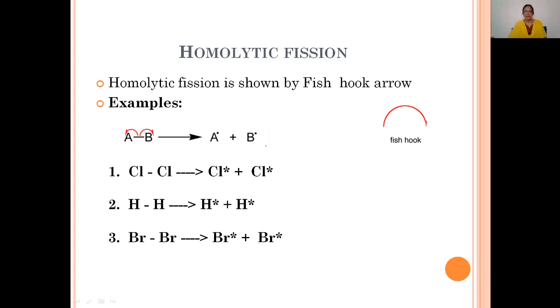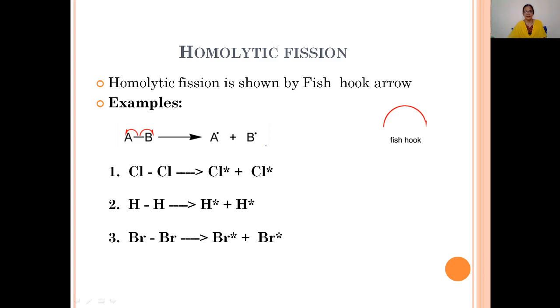Now let's discuss the example here. Let's consider one molecule AB, which is made up of two electrons. A single bond is nothing but two electrons. Now a homolytic bond fission takes place in this molecule. What happens? One electron goes to B, another electron goes to A. Thus, we get A dot plus B dot.